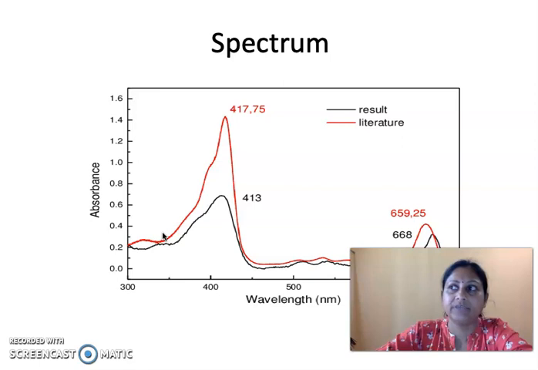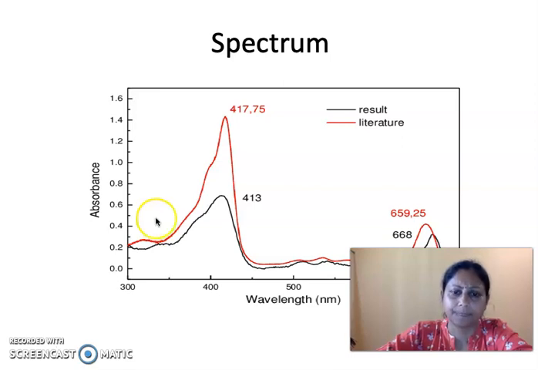The information related to the structure of the organic compound, because without breaking that sample, without doing any type of destructive methods, you can find out more information regarding the organic compound. So you can find out what is the structure of the organic compound, what type of functional groups are present, or what type of double bond, triple bond, or all sorts of information you can collect from the organic compound.